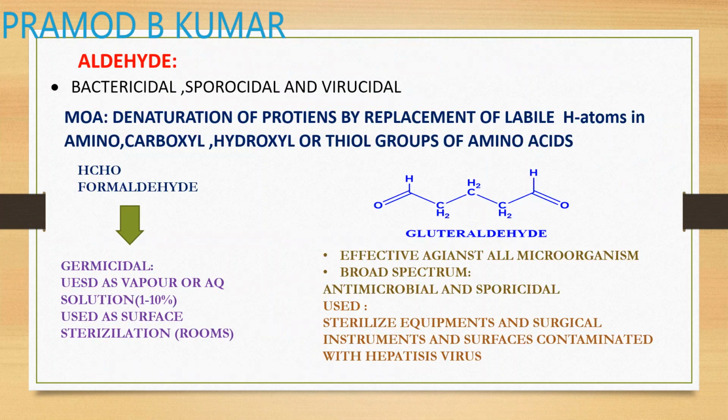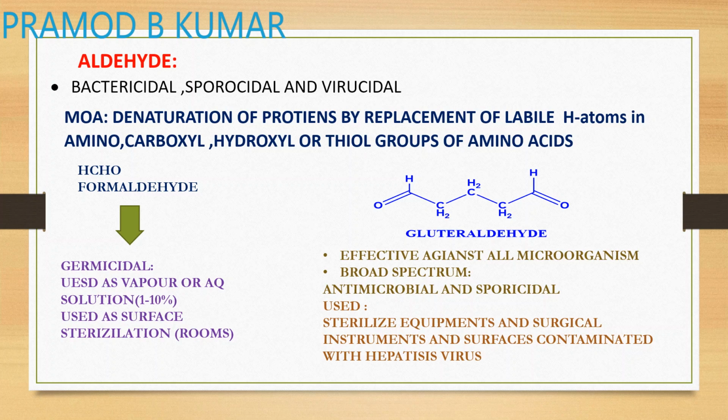Okay, this is your examples of 8-hydroxyquinolines. Okay, now aldehydes. Aldehydes are bactericidal, sporocidal, and virucidal. So it has got a very strong antibacterial, antimicrobial activity. The mechanism of action of these compounds is denaturation of protein by replacement of labile H in the amino, carboxyl and hydroxyl group or thiol group of your amino acids. So they replace your labile H. So they cause deformation in your protein.